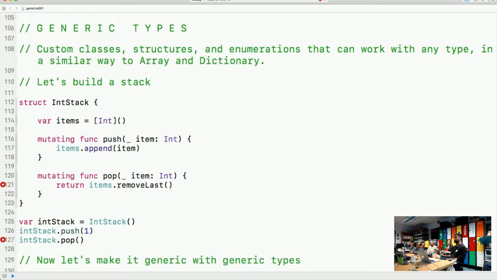So on line 114, we initialize a variable with an array of ints. On 116, we create a mutating function that allows us to push items of type int onto that array. We also on 120 have a function that allows us to pop. Pretty straightforward, but explicitly typed with ints here, here, and here. On 125 through 127, we actually leverage the code that we've written right here. Now, let's change up this int stack into a generic stack that allows any kind of type.